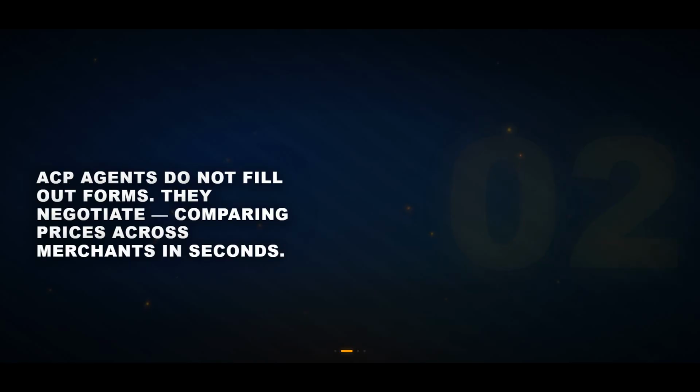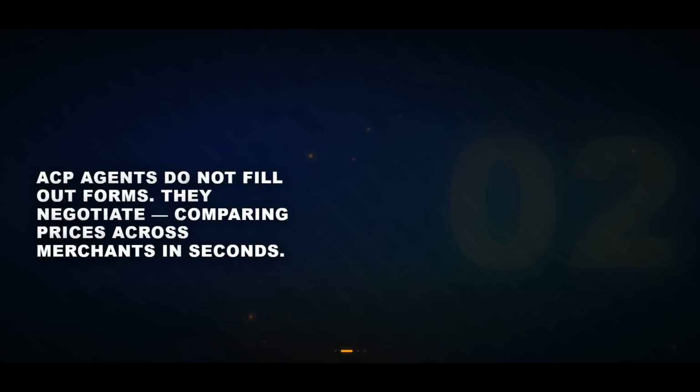Traditional checkout was designed for humans filling out forms: name, address, payment, confirm. AI agents do not fill out forms. They negotiate. An agent operating under ACP can compare prices across merchants, apply user preferences for delivery speed versus cost, handle promotions and discounts, and confirm payment terms, all within a single automated conversation that takes seconds.